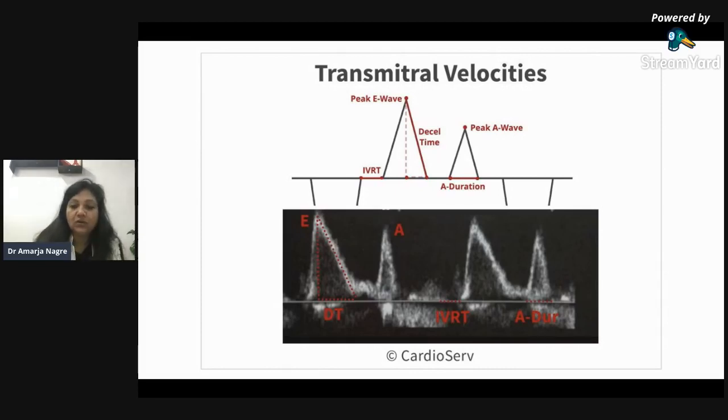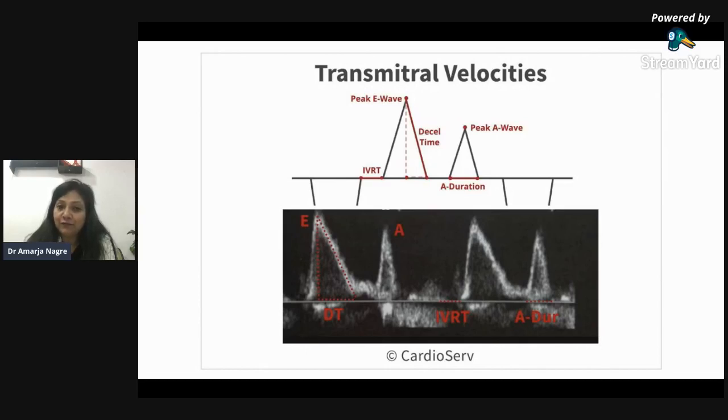So when you suspect cardiomyopathy, or you have a diastolic dysfunction patient, or you suspect diastolic dysfunction, then you just put a PWD on the mitral valve and see the E and A waves. If the E wave is bigger than the A wave, it is okay.